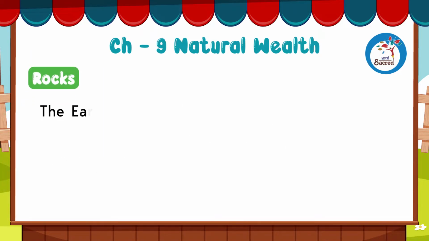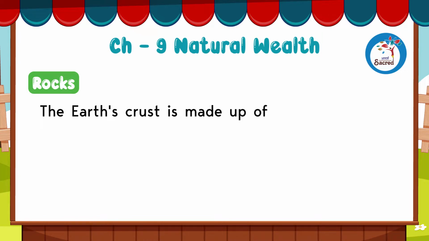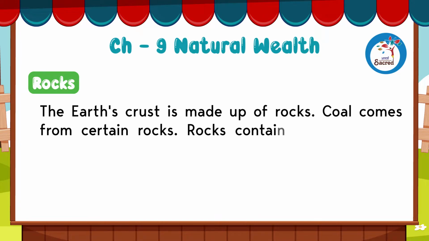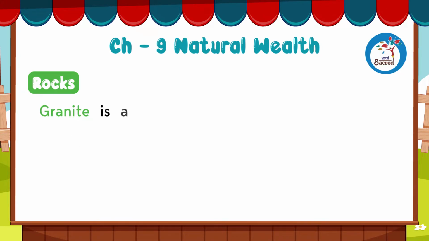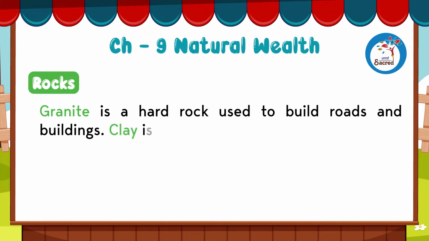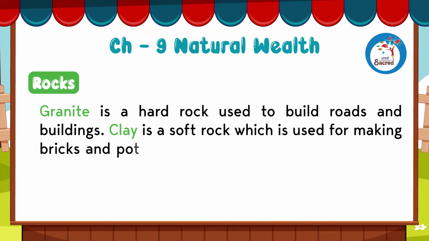Rocks. The earth's crust is made up of rocks. Coal comes from certain rocks. Rocks contain metals such as gold and silver. Granite is a hard rock used to build roads and buildings. Clay is a soft rock which is used for making bricks and pottery.